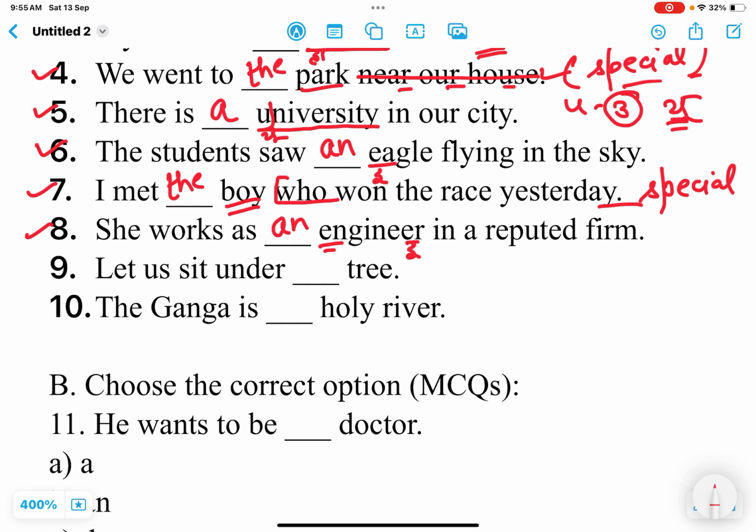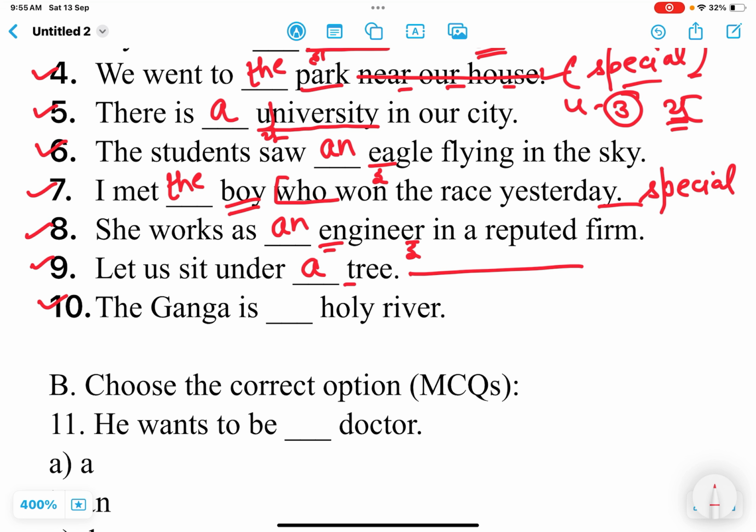Vowel sound, so an is the correct answer. Next one is: let us sit under dash tree. Here it is not given which tree, generally any tree. So here we will use a, according to the consonant sound.